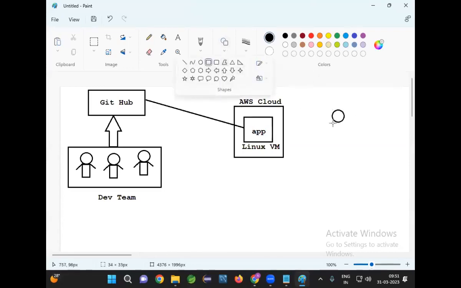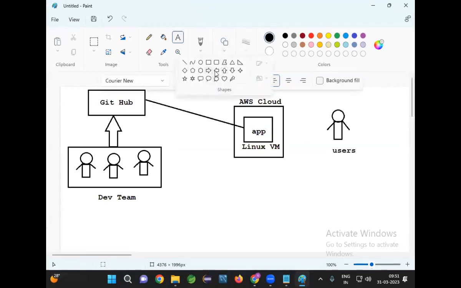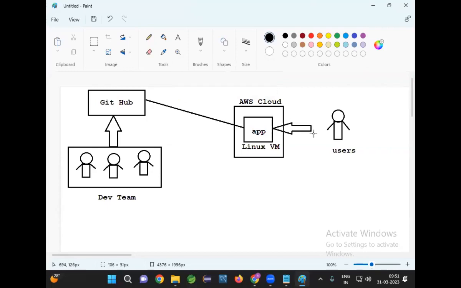Public access will be available for our application, like www.gmail.com, www.facebook.com, www.naukri.com, like this. End users will access our application. When a user is accessing our application, there is a chance of getting some problem.